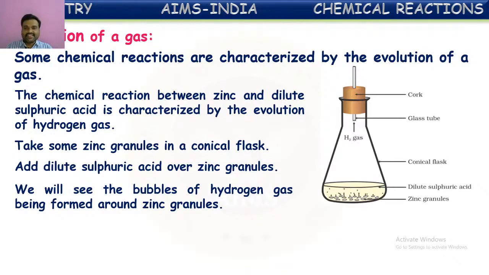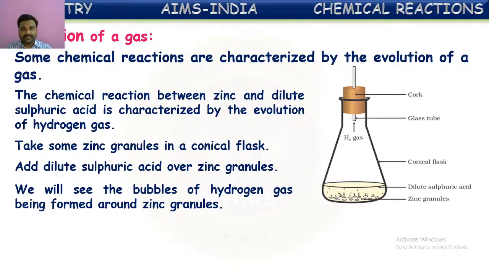So this is an example of reactions which are characterized by the evolution of gas. Not only zinc here, as I told, most reactive metals, we can say metals are categorized into three types: highly reactive metals, secondary reactive metals, and least reactive metals.